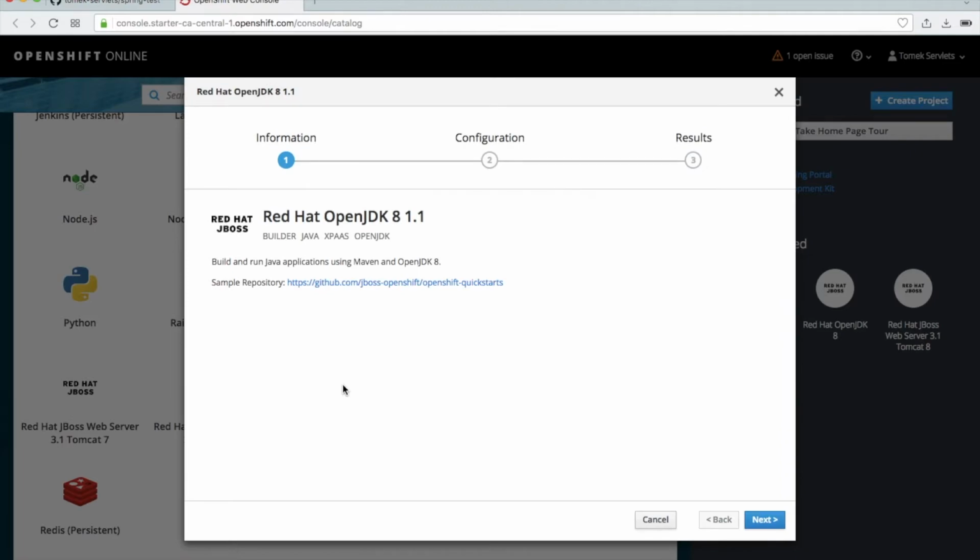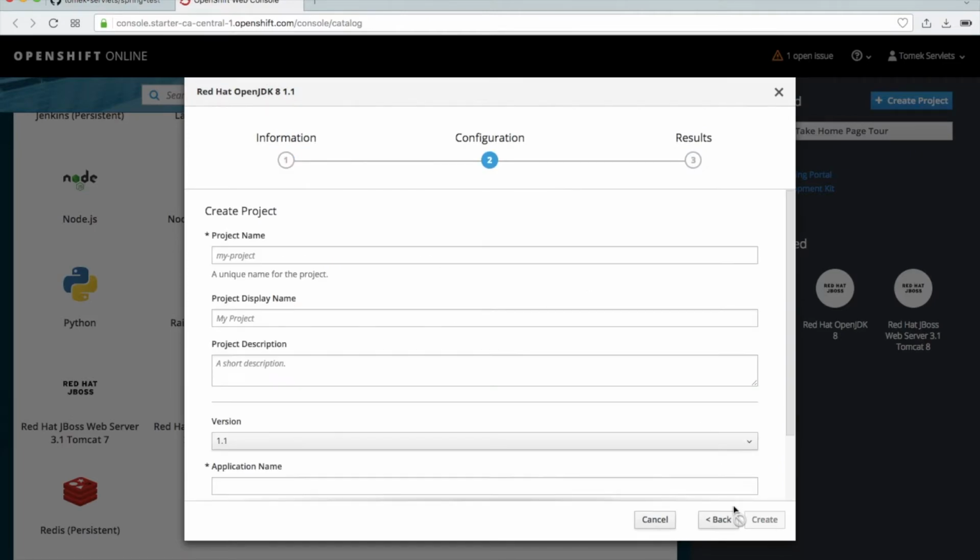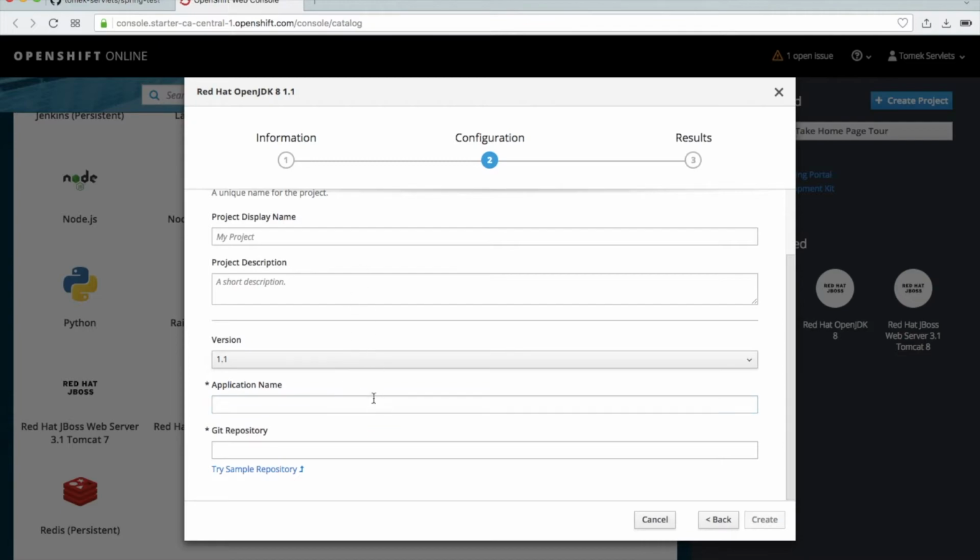So start the first one and then next, and then project name, call it Spring Test. Sorry, the name is unimportant. Okay, you can add project name and so on. The application name, I will just use JDK because I just use Java, and then place here your repository.